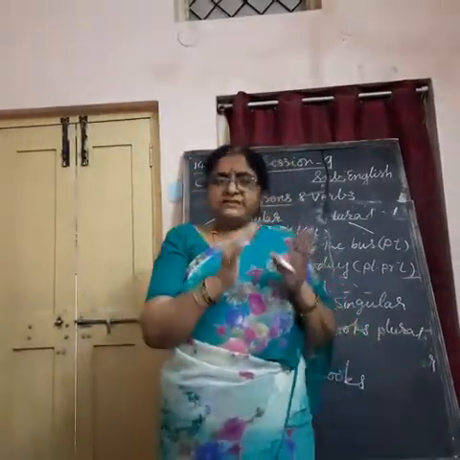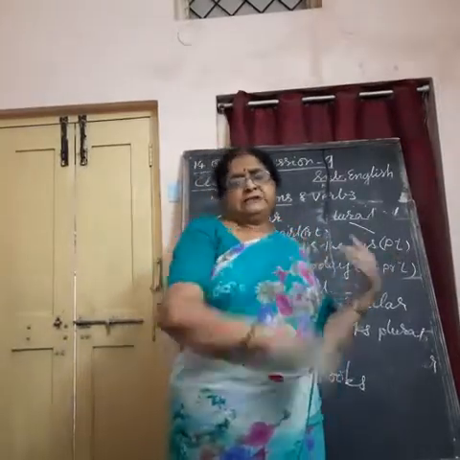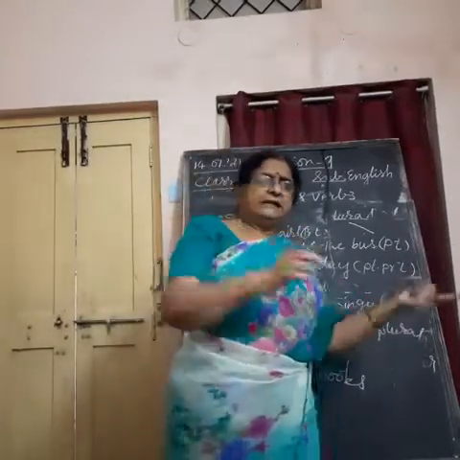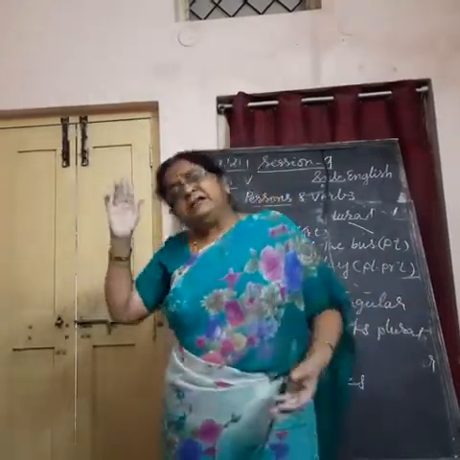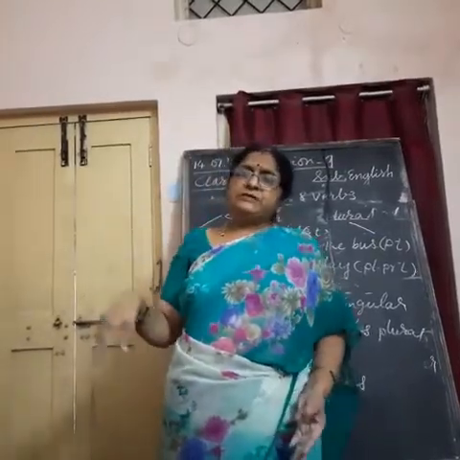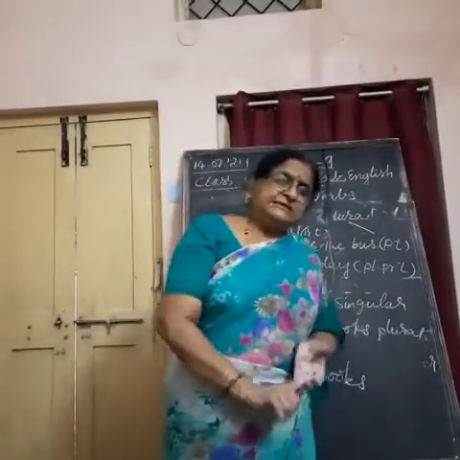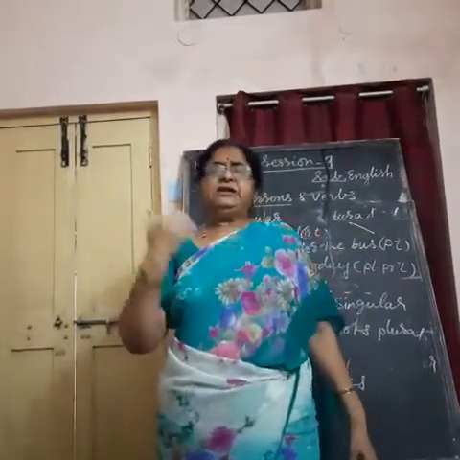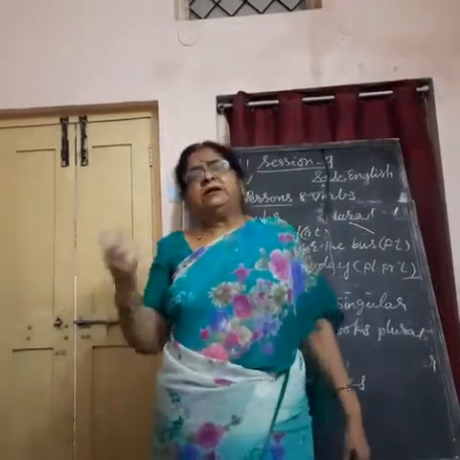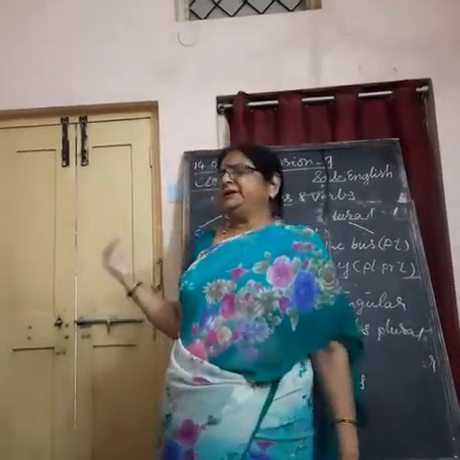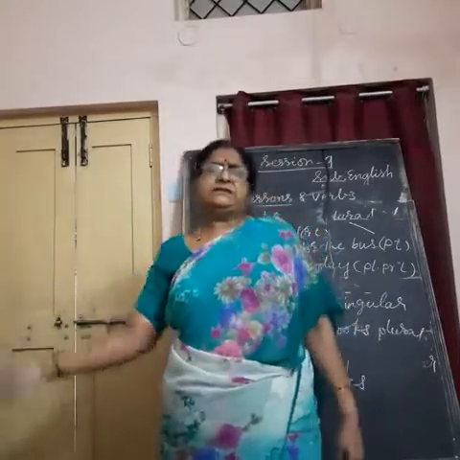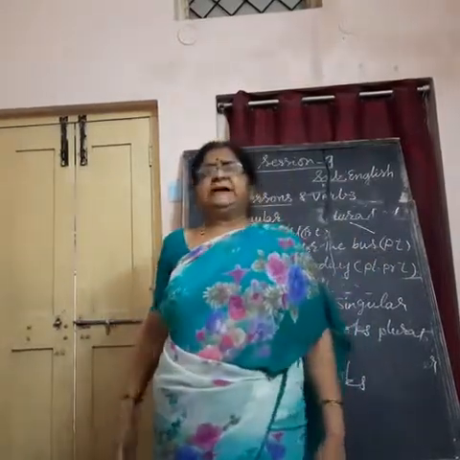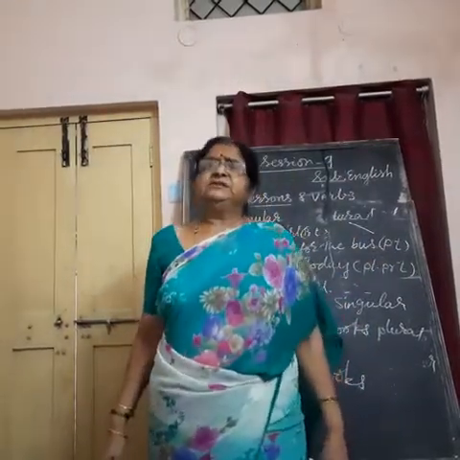When you have s with the noun, don't add s to the verb. When you don't have s with the noun, you have to add s with the verb, provided the noun should be singular. When you have singular form of noun, using present tense form, you are using s with it. When you are using I, we, you, you don't use s. When you are using he, she, it, or any single person's name, you are using s with it. Understand? She writes, he writes, they write, in this way.